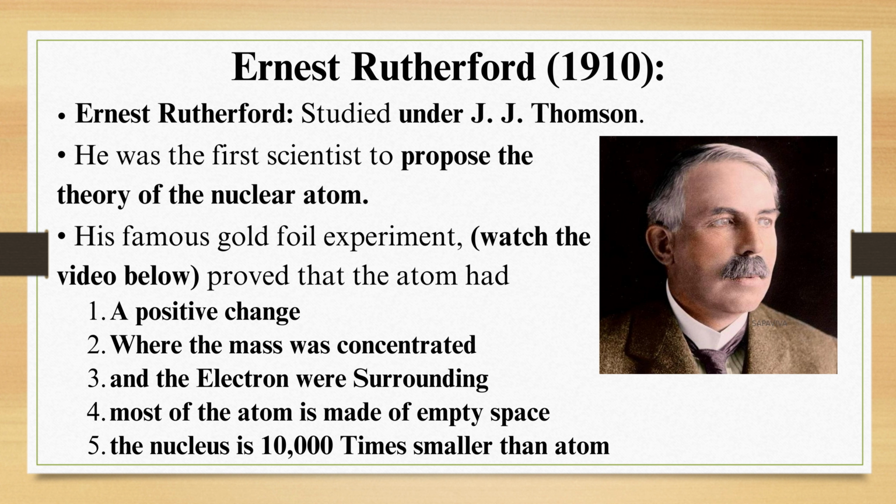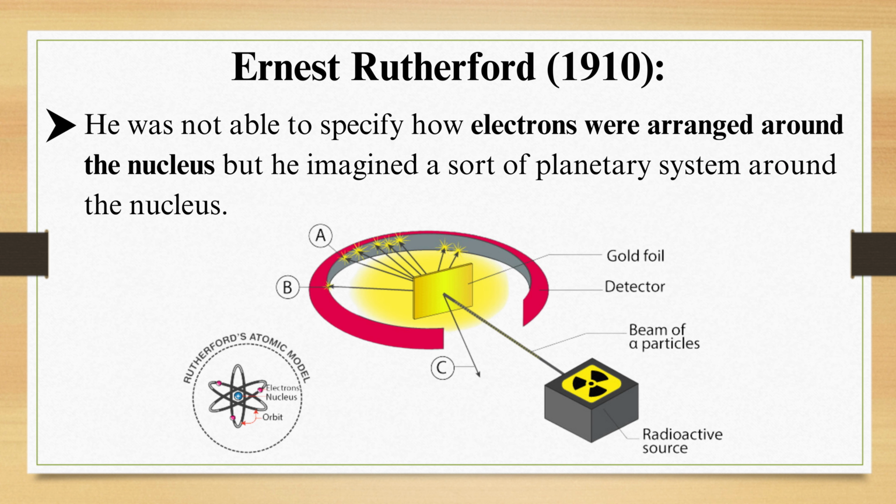Ernest Rutherford, 1910. Ernest Rutherford studied under J. J. Thomson. He was the first scientist to propose the theory of the nuclear atom. His famous gold foil experiment, watch the video below, proved that the atom had a positive charge where the mass was concentrated and the electrons surrounded it. Most of the atom is made up of empty space. The nucleus is 10,000 times smaller than the atom. He was not able to specify how electrons were arranged around the nucleus, but he imagined a sort of planetary system around the nucleus.